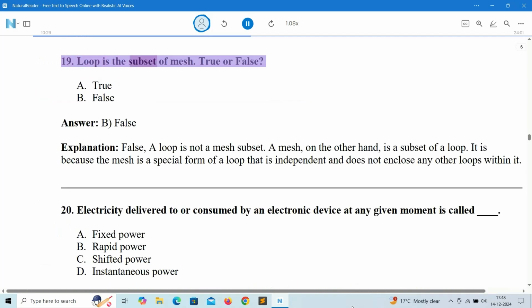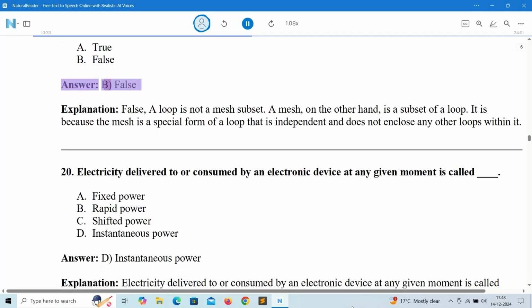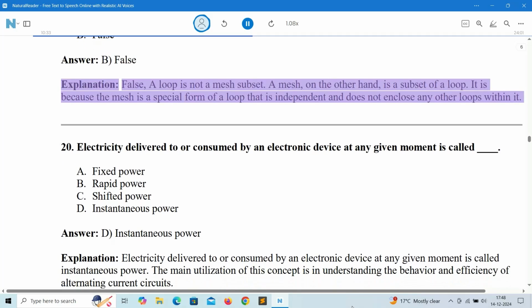19. Loop is the subset of mesh. True or false? A. True. B. False. Answer: B. False. Explanation: false, a loop is not a mesh subset. A mesh, on the other hand, is a subset of a loop. It is because the mesh is a special form of a loop that is independent and does not enclose any other loops within it.